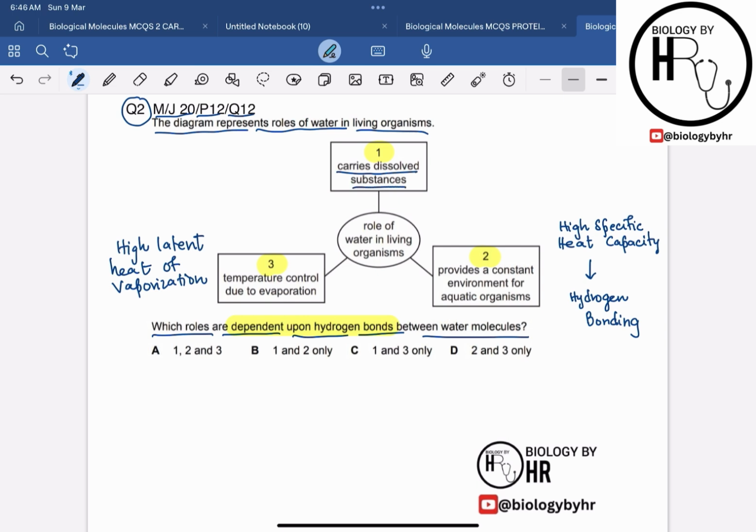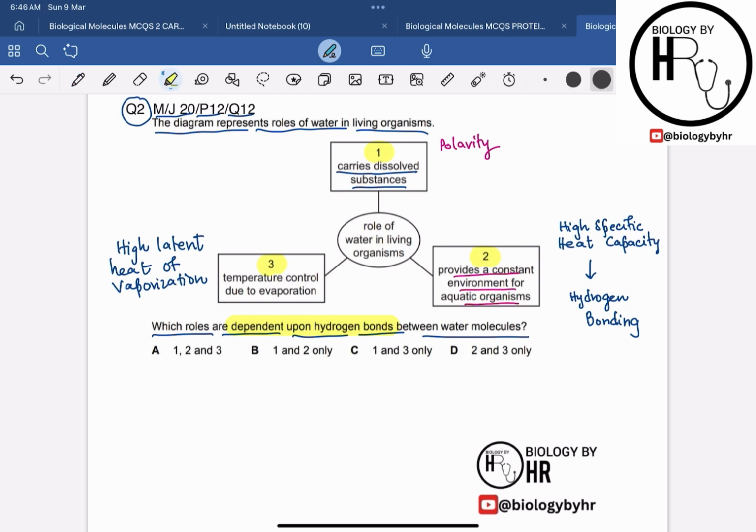Now basically the water has the ability to carry the dissolved substances due to its polarity. It is mainly due to its polarity and not due to the hydrogen bonds directly. So this cannot be our correct answer, because the substance is being carried by the water due to the polarity. And then in 2 they are saying that it provides a constant environment for the aquatic organisms.